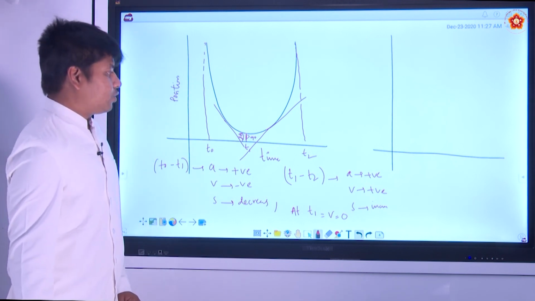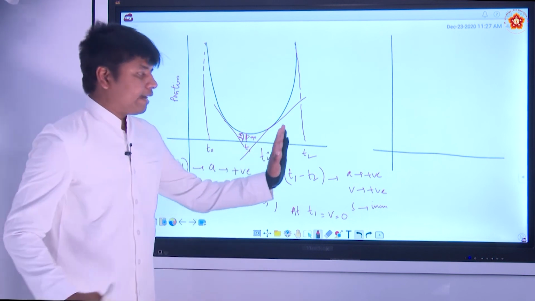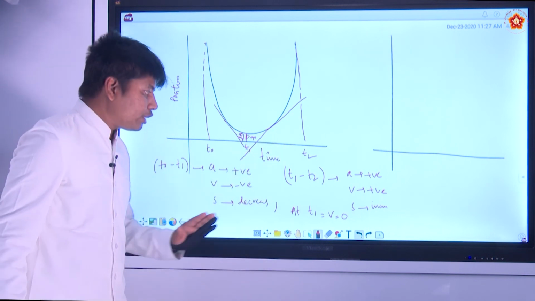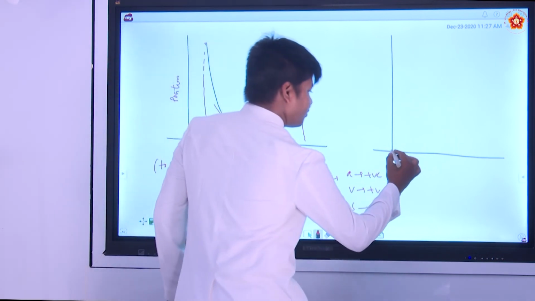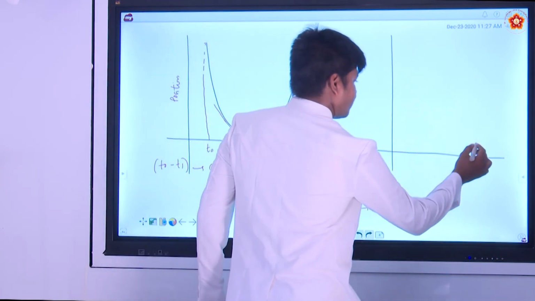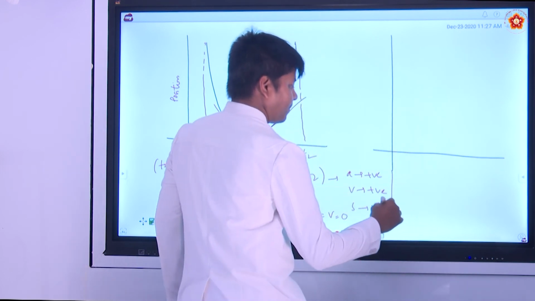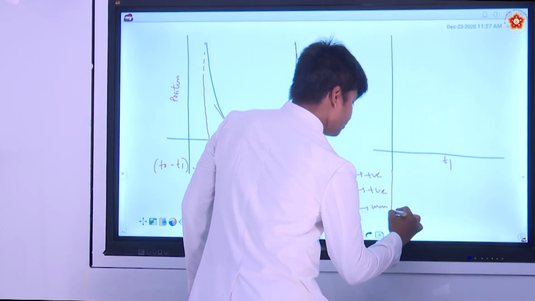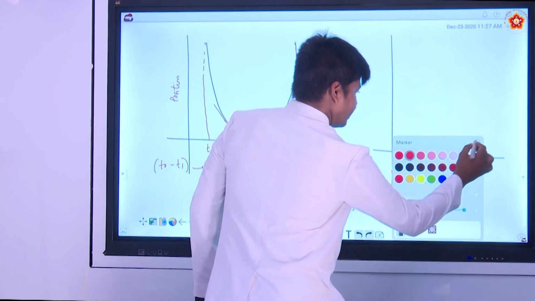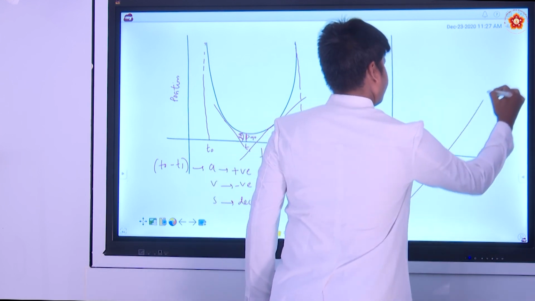So the graph goes from negative towards positive, somewhat like this. It is increasing.